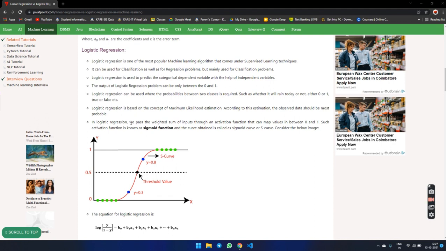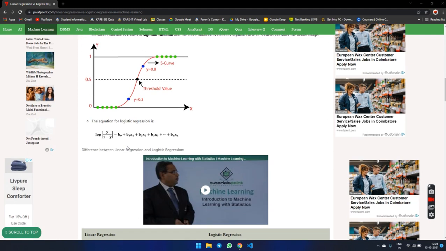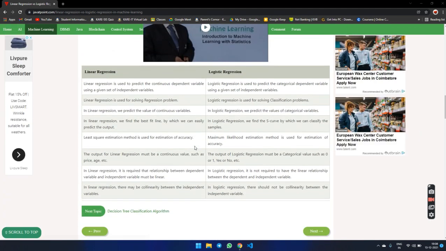Logistic regression uses the concept of maximum likelihood estimation. According to this estimation, the observed data must be most probable. In logistic regression, we pass the weighted sum of inputs through the activation function, which maps it to between 0 and 1. Such a function is called the sigmoid, or S curve. This is called the S curve. The middle point is the threshold value. That's all. And this formula was already seen in the previous video.